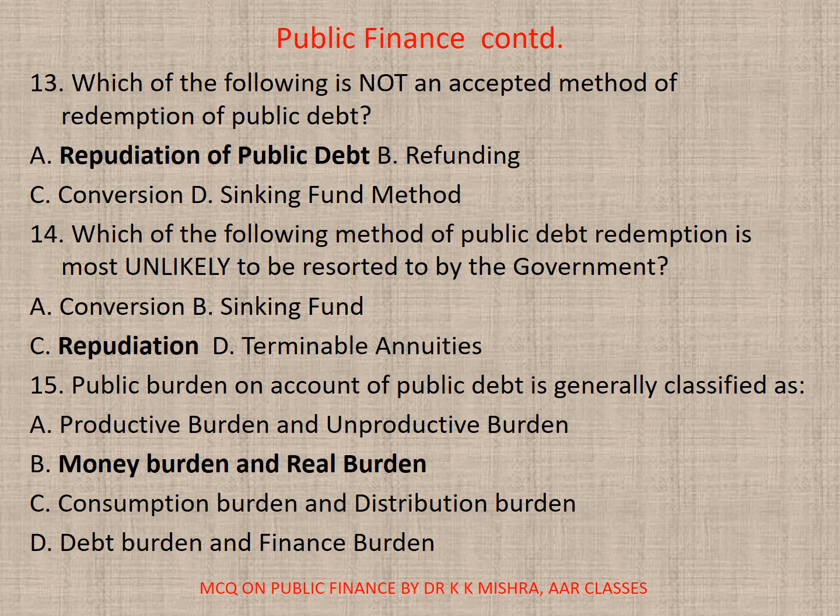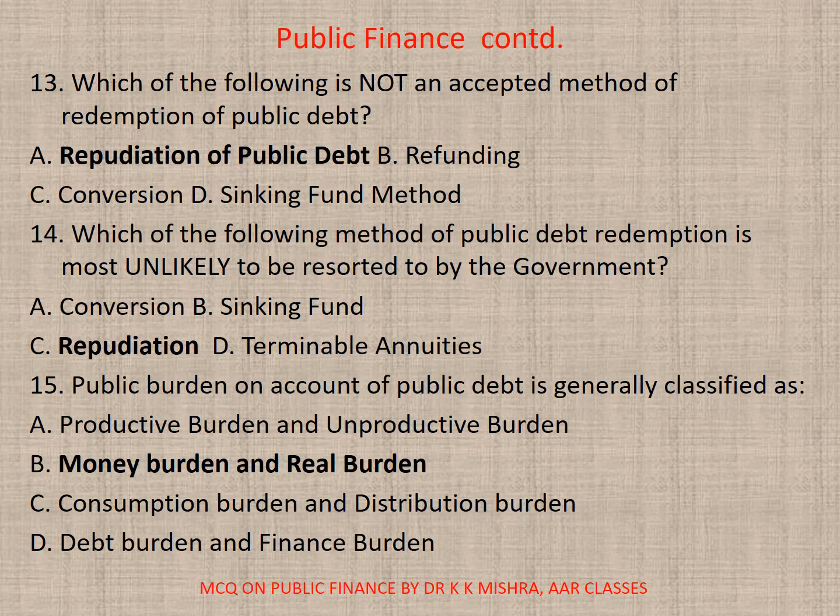13. Which of the following is not an accepted method of redemption of public debt? A. Repudiation of public debt, B. Refunding, C. Conversion, or D. Sinking fund method. Correct option is A. Repudiation of public debt.